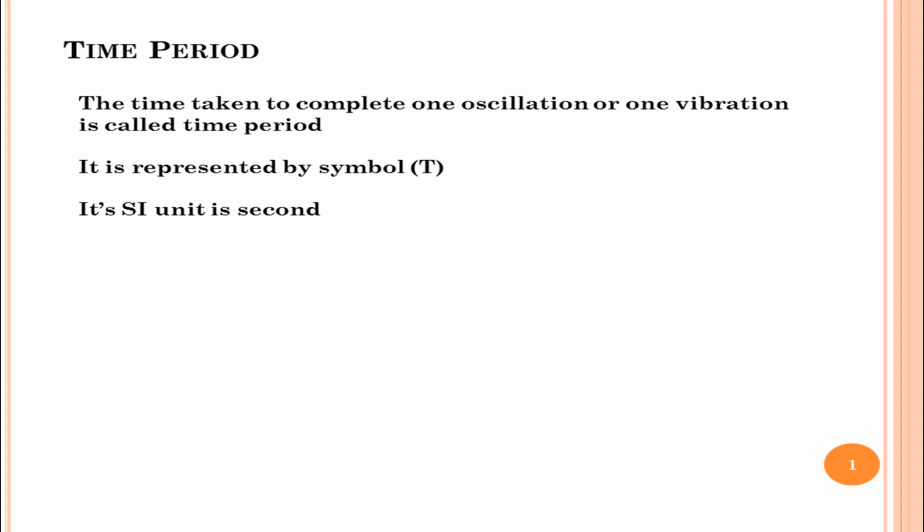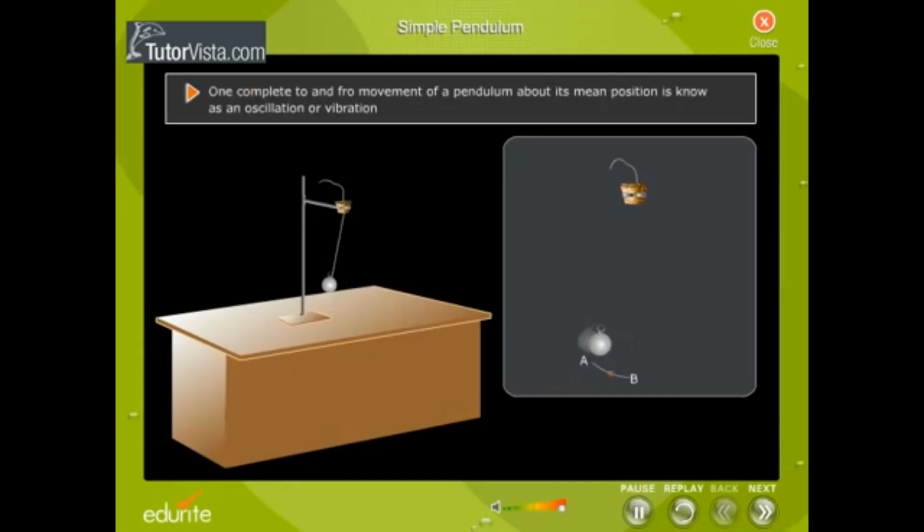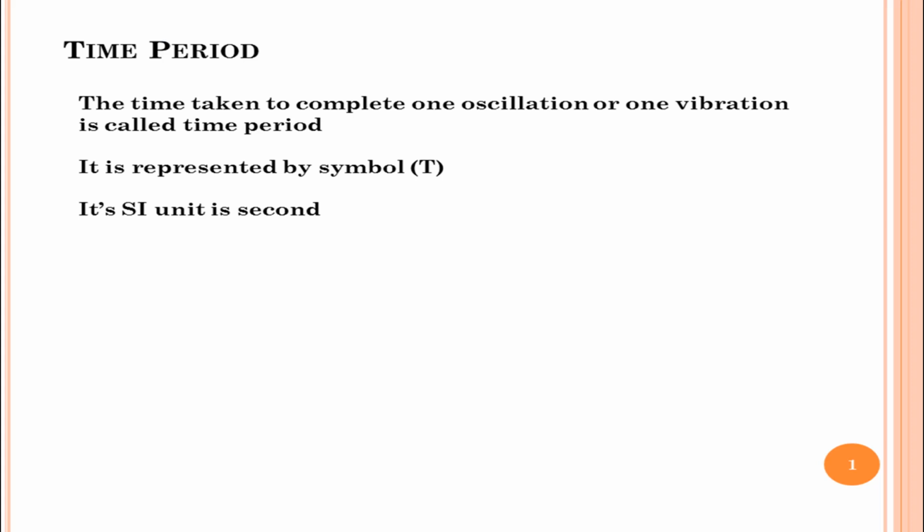The time taken by the bob to complete one oscillation is known as time period. That is, the time taken by the bob to move from B to A to C, and then again from C to B. The time period of oscillation is represented by the capital letter T, and it is measured in seconds.